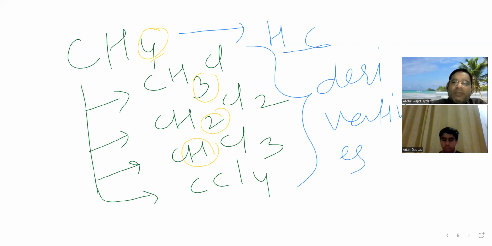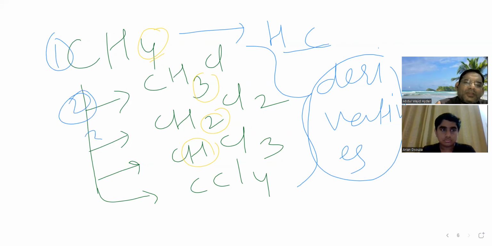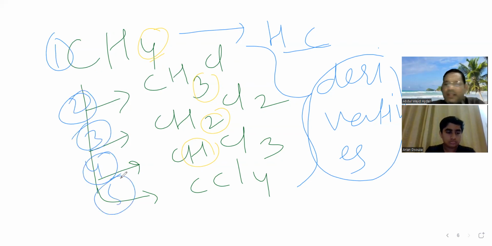So this was the hydrocarbon and these all were its derivatives. So these, all 1, 2, 3, 4, 5, are organic compounds. This is the most modern, most correct definition of organic compounds.